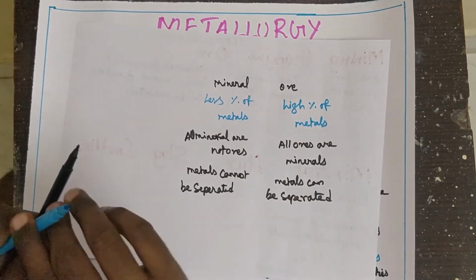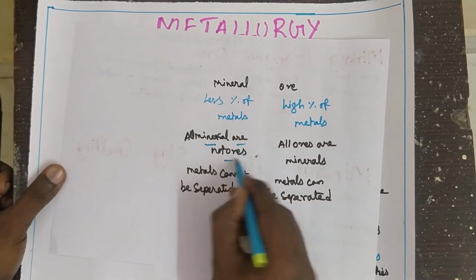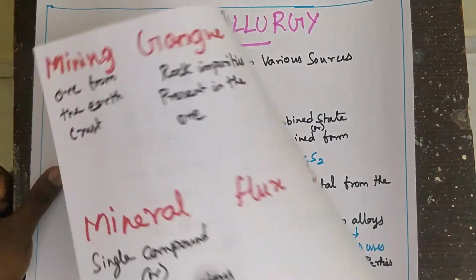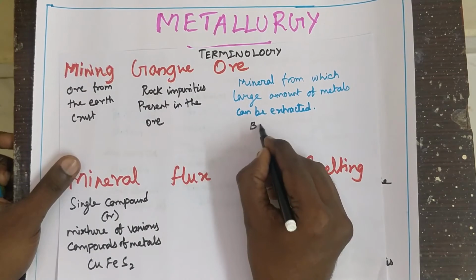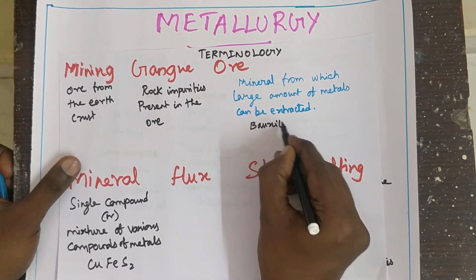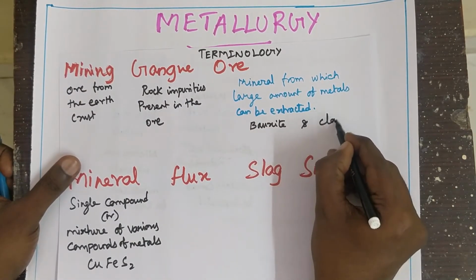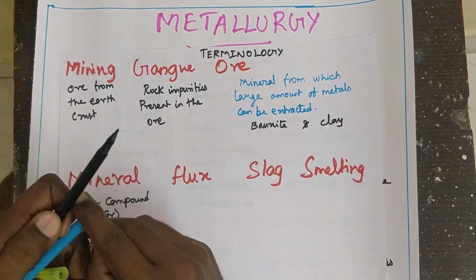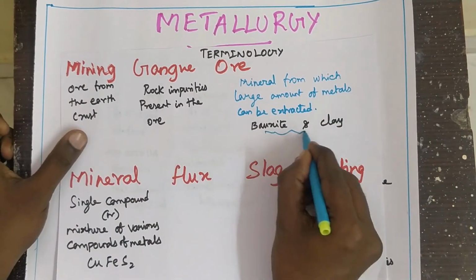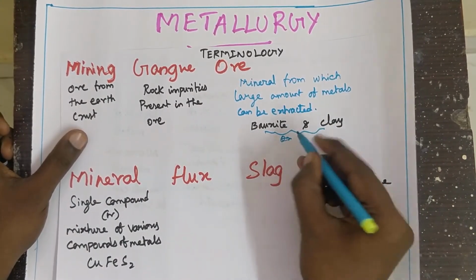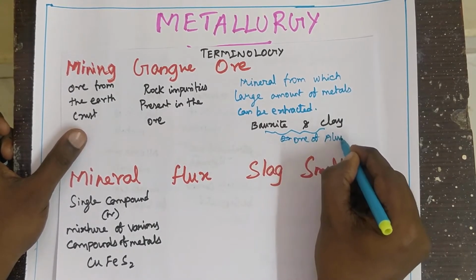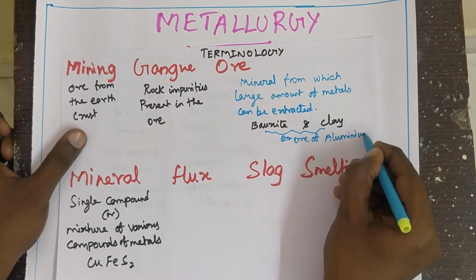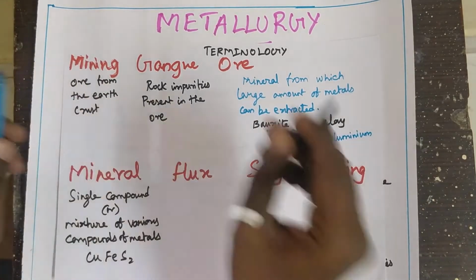Let us see an example: bauxite and clay. Both contain aluminium, and from these we have to extract aluminium.